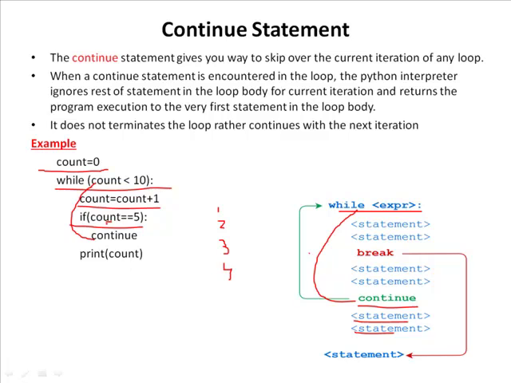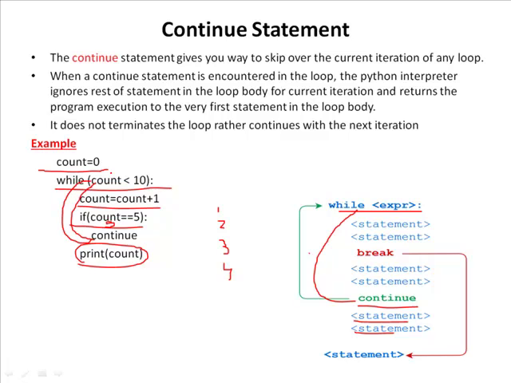That means here the if condition is 5 equal to 5. That means this condition is true. So it enters into the if block, and this continue statement will skip the remaining statements just below the if condition. That means in the fifth iteration, this print statement will not execute. So immediately the control will jump from this statement to the while condition.